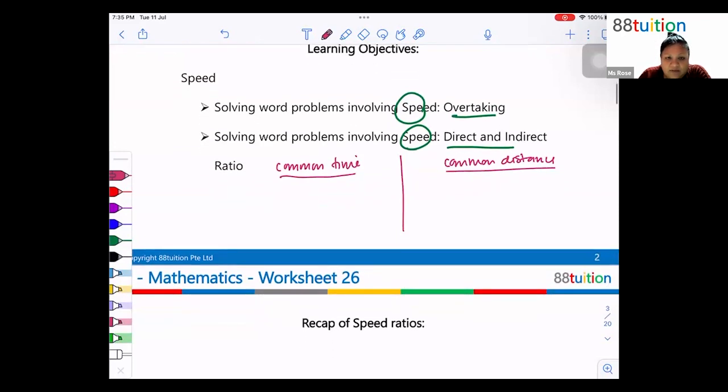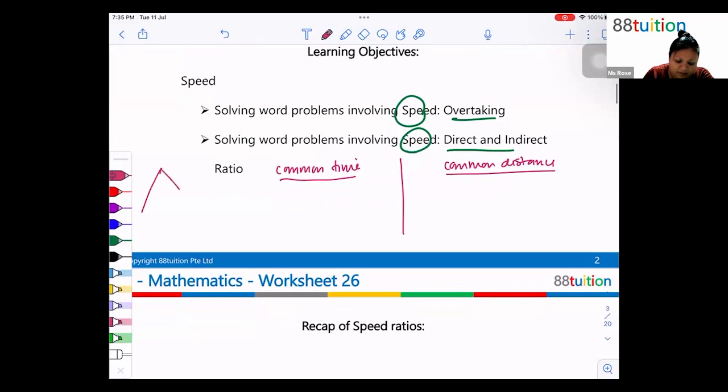Now when we have a common time, so remember when we talk about distance, speed, and time, there are three things. So if we have a common time, that means we can find the distance ratio and speed ratio.